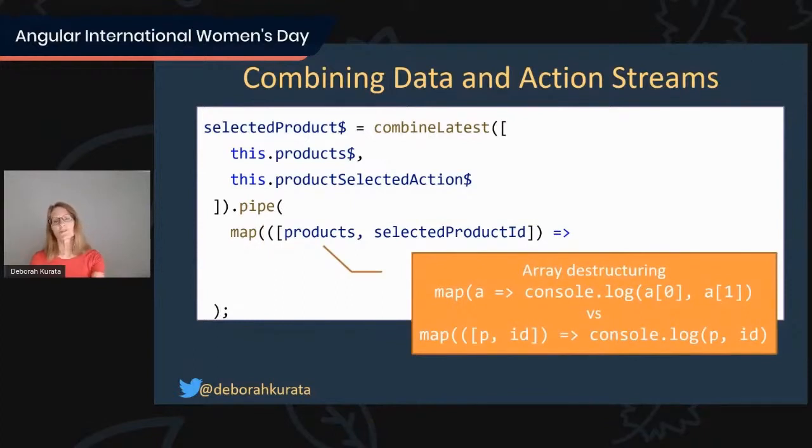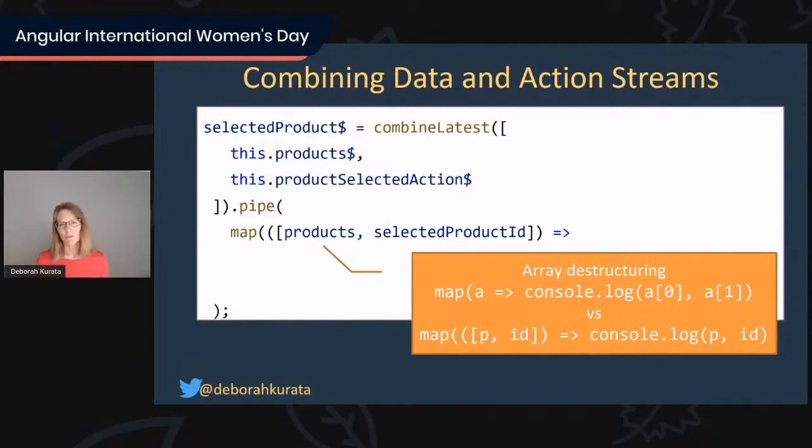If this was just an array variable, A in my little example there, then we would have to actually reference our elements using array syntax. So you would have A sub 0, A sub 1, and somehow you'd need to remember that A0 represented the array of products and A1 represented the selected product ID, and that's kind of confusing.